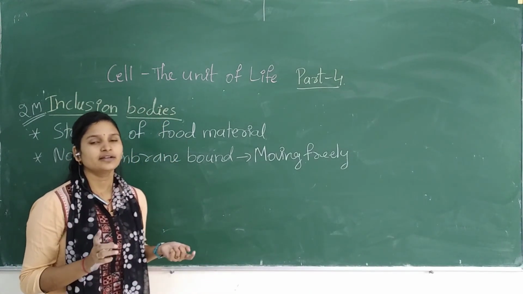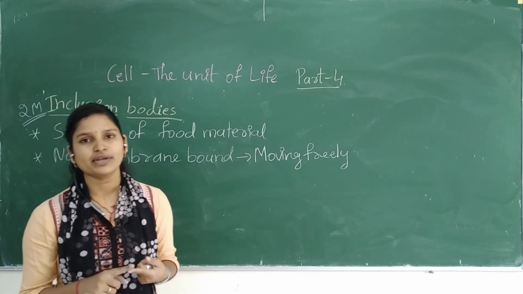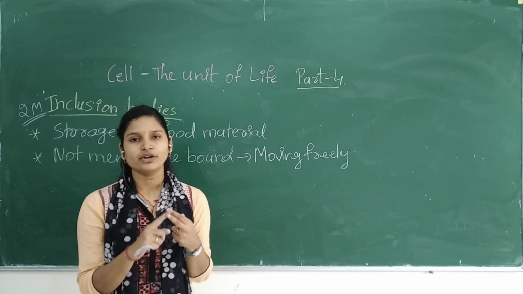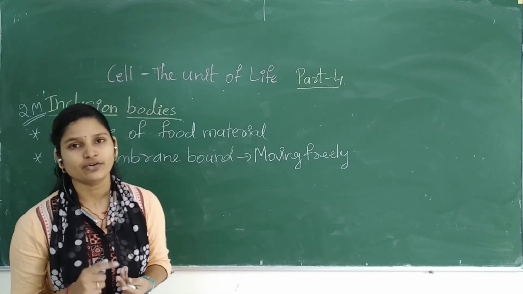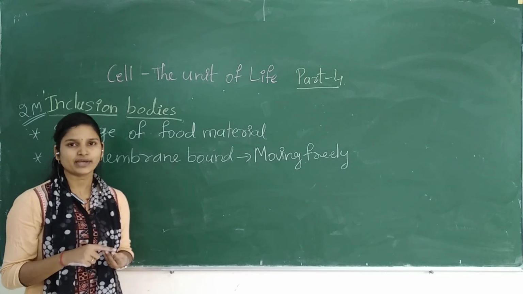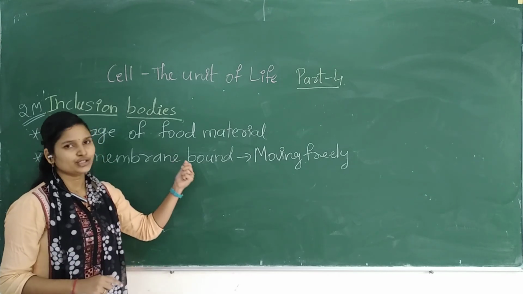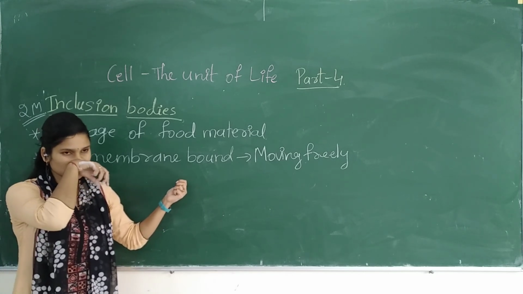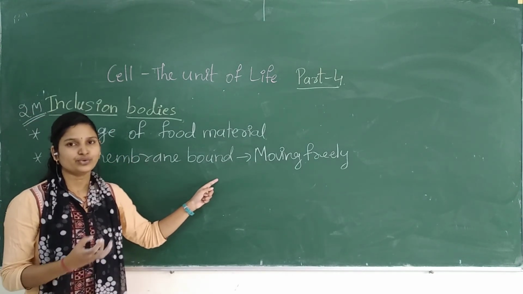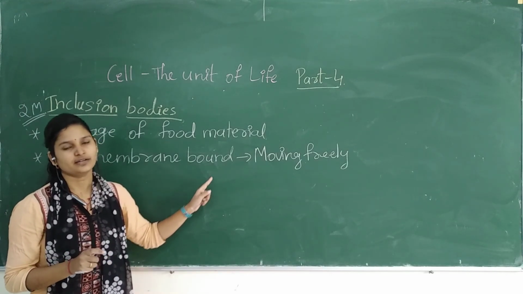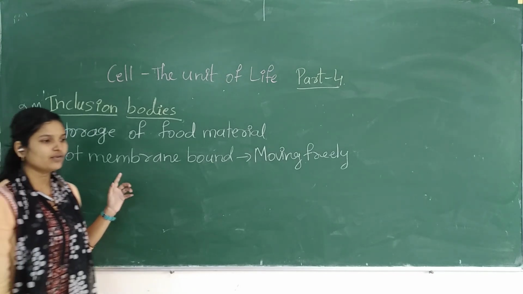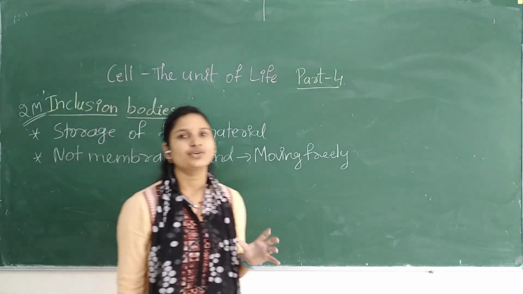So we have studied the unique features of prokaryotes. They don't have a nucleus, that is the first point. The second point is the presence of plasmid, an extra chromosomal structure present in prokaryotes. The third one is inclusion bodies, which are mainly helpful for the storage of food material. Understood? So with this we have completed the prokaryotic part.